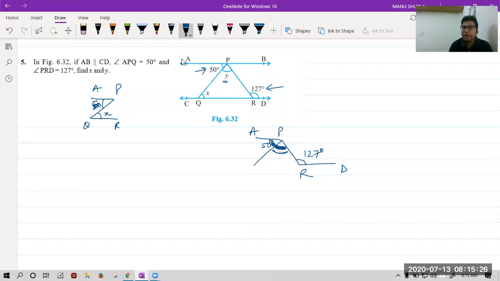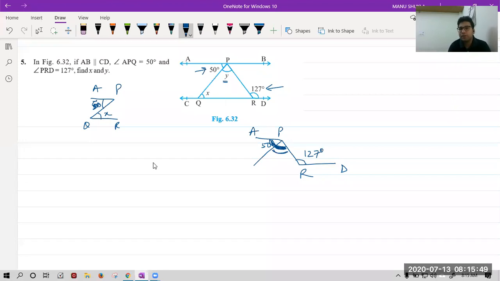It is a property of triangle known as the external angle property. Does anyone know that? Exterior angle of a triangle is equal to, yes? Okay, it will be coming in the next exercise. Don't worry. I hope you all have done this.